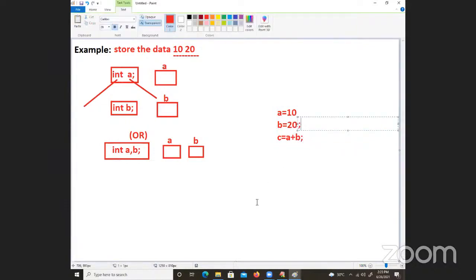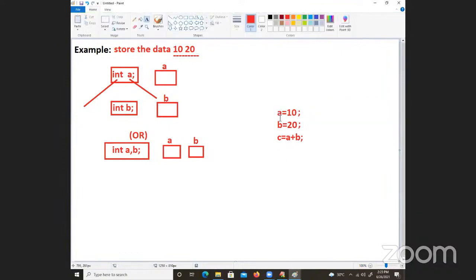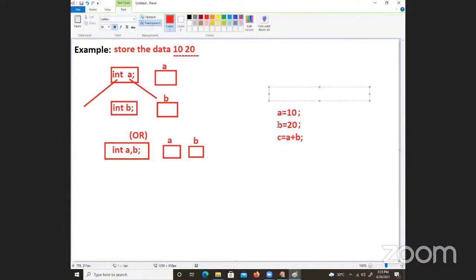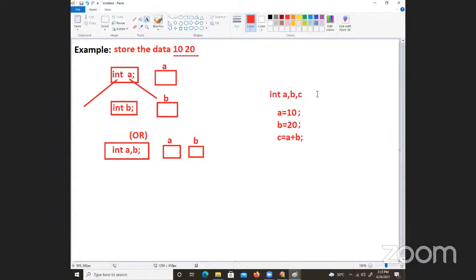Why three errors here? Because we don't have the memory space for A, B, C. So I need to allocate the memory space. How do you allocate the memory space? Before using the variables in my program, already we learned in the class regarding the rules of variables. Int A, B, C. So that memory space will be created for A, B, C.